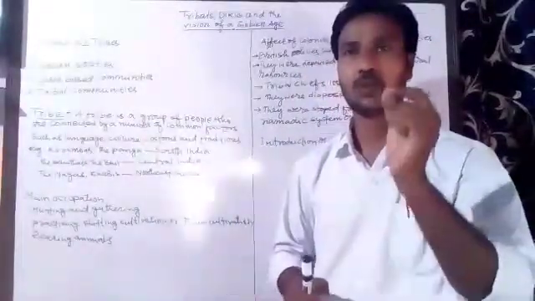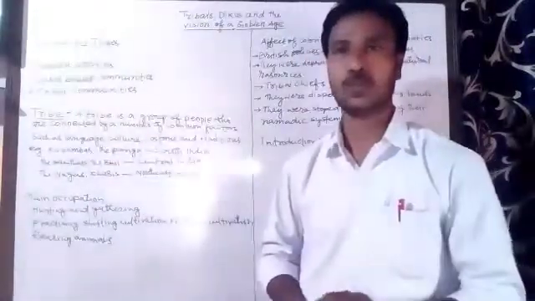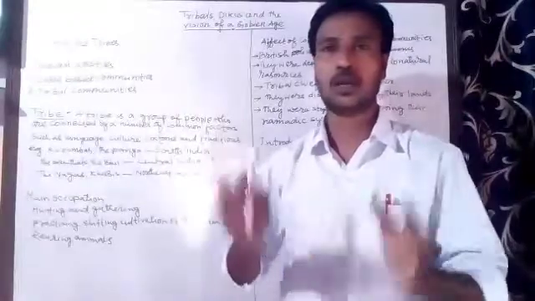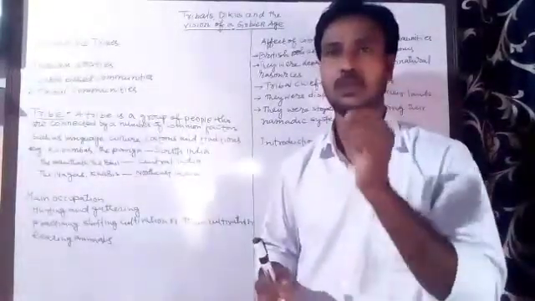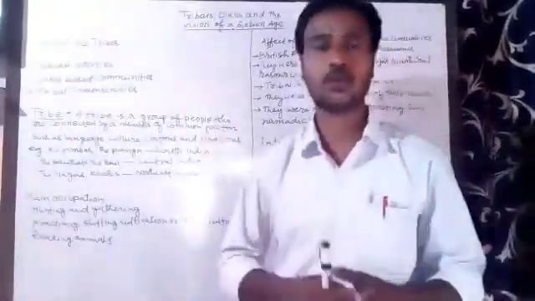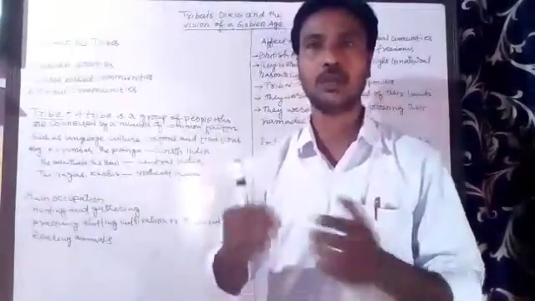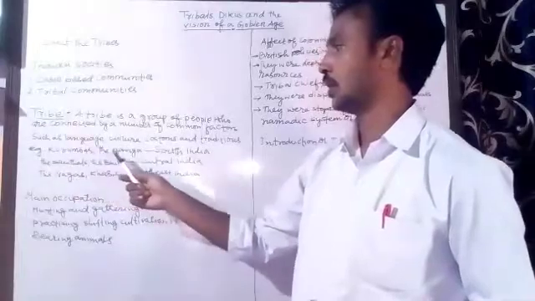So once again I want to repeat the definition of a tribe. A tribe is a group of people who are connected by some common factors such as language, culture, tradition, beliefs, etc. There are a number of tribal communities living in India, and some of them are the Kurumbas and the Pangas.